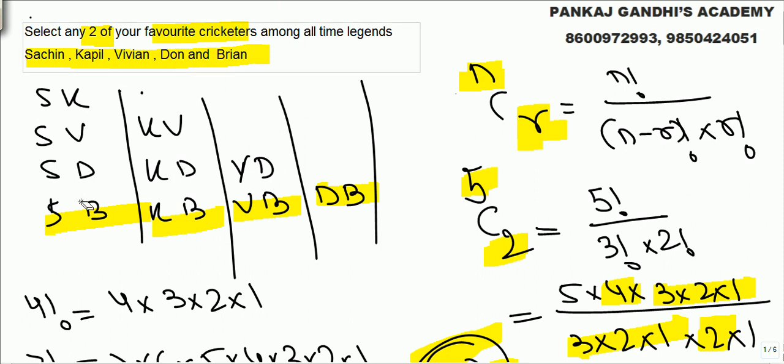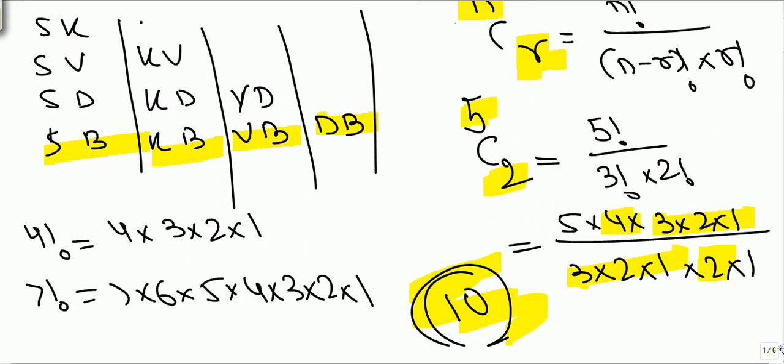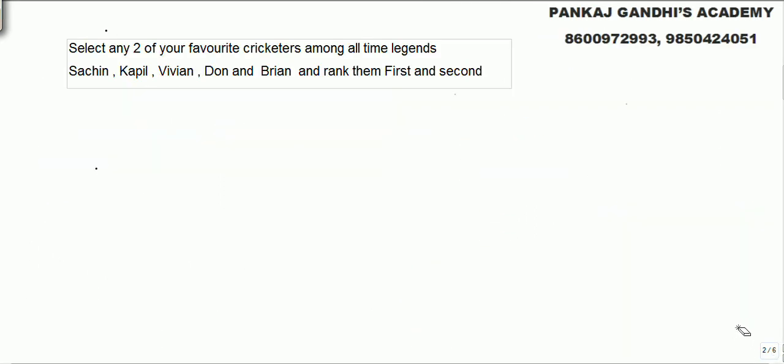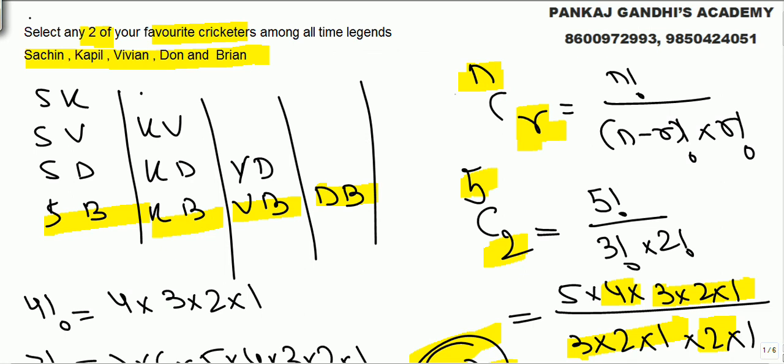Look here, who came first and who came second did not matter out of n selection of r. But now I told you to rank them also. I may like to have my own favorites, but you may have your own favorites. Here we had got 10 different groups.